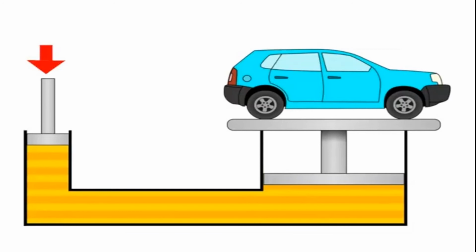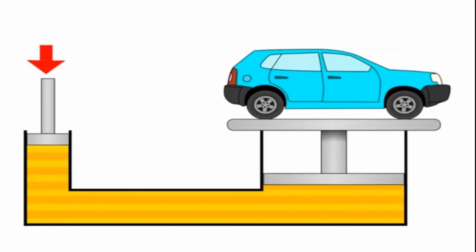It is transmitted equally in all directions. We are just pressing one end of that hydraulic press, children. Because of the pressure, the liquid moves equally in all directions and acts at right angles to the surface of the container. See, it moves at a right angle, children.